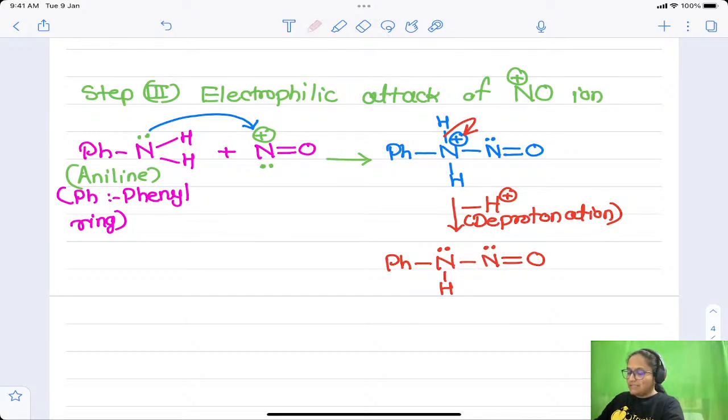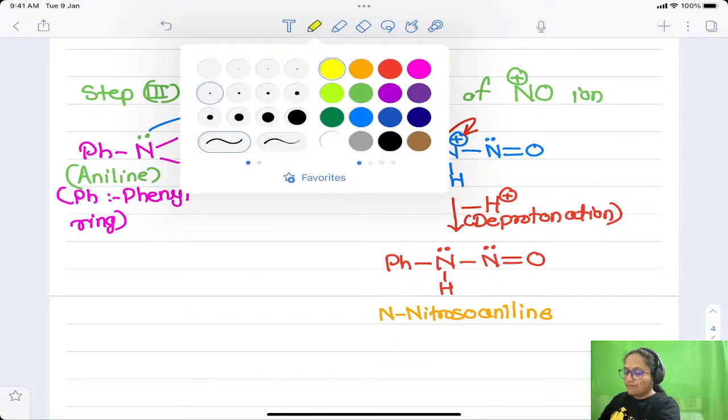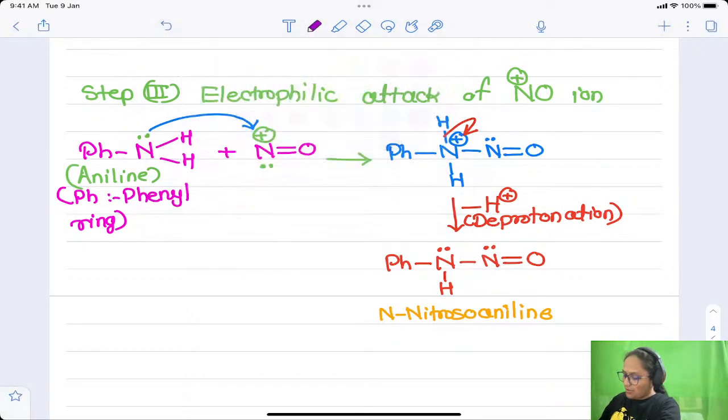Here, can you see, this is a derivative of aniline only. Instead of hydrogen, an NO group is present. Previously it was H, now NO is present. Therefore this is called N-nitrosoaniline. What is the meaning of N-nitroso? N-nitroso stands for a nitroso group present in aniline. One of the hydrogen atoms of aniline is replaced by the nitroso, that is NO group, and that is attached to N, right?